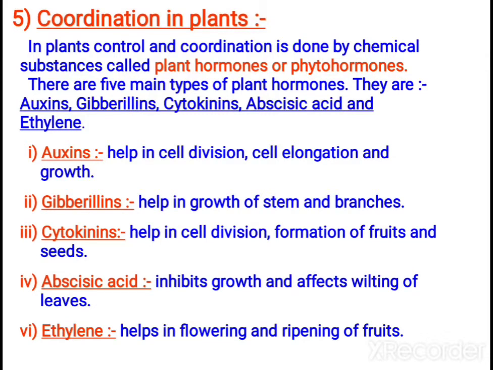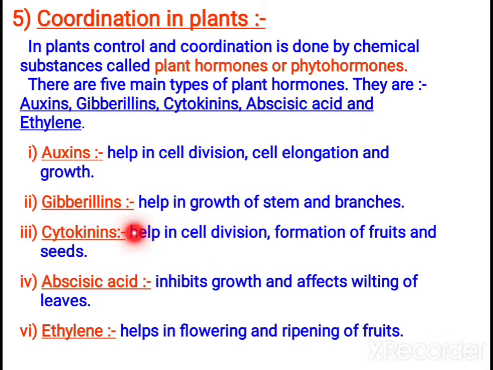Gibberellins also control growth, mainly the growth of stems. In sugarcane, the internodal length will be less. If you apply gibberellin, the stem length between nodes will increase. That's why sugarcane will grow tall when you apply gibberellin. Cytokinin helps in cell division and formation of fruits and seeds.